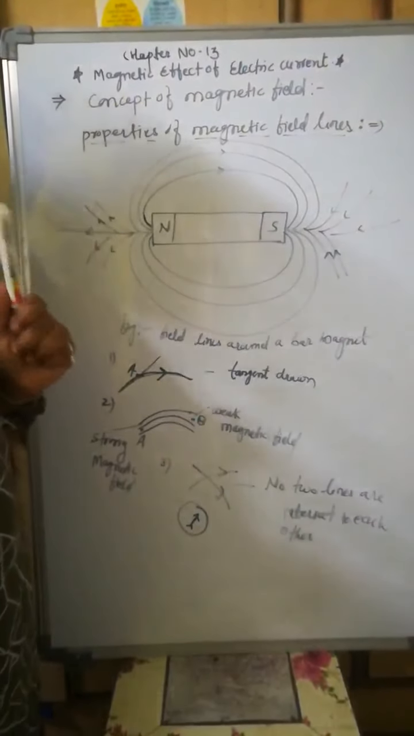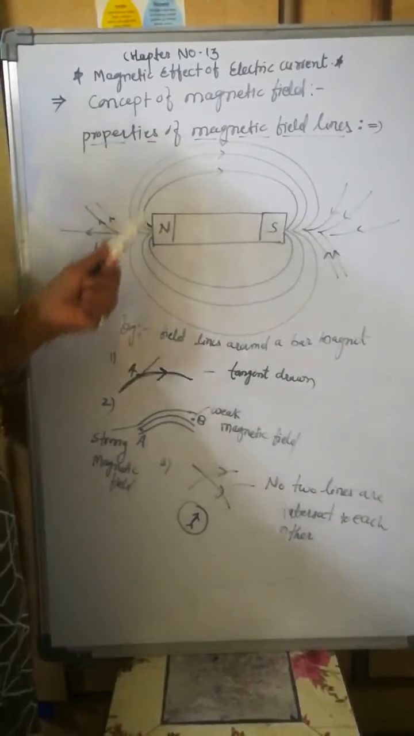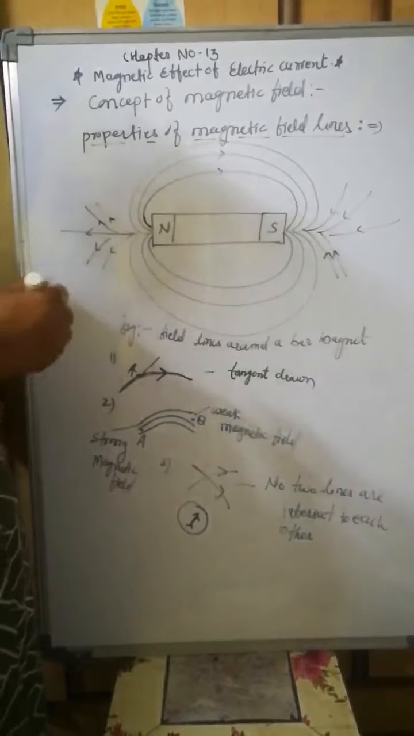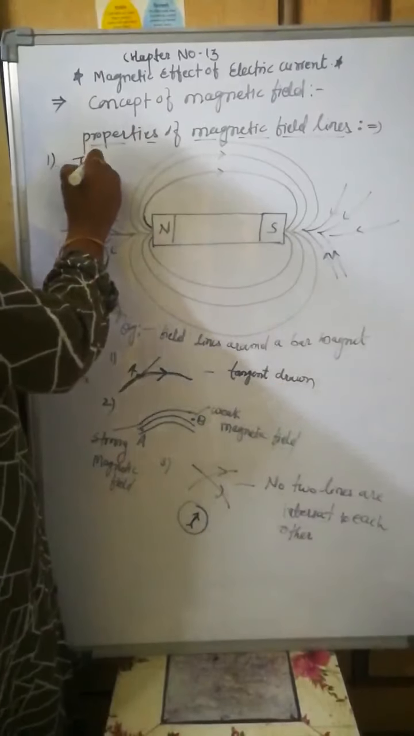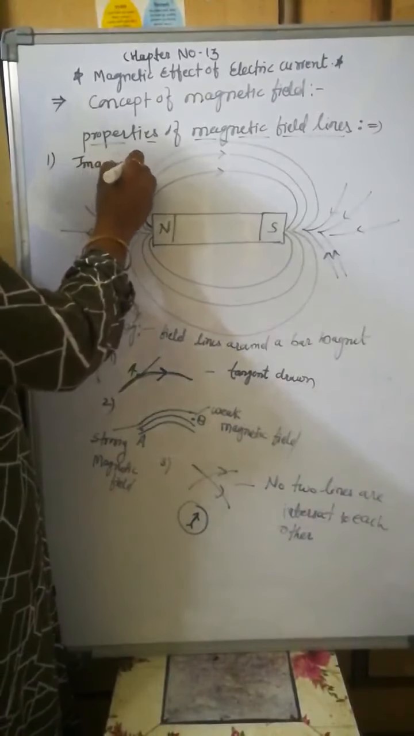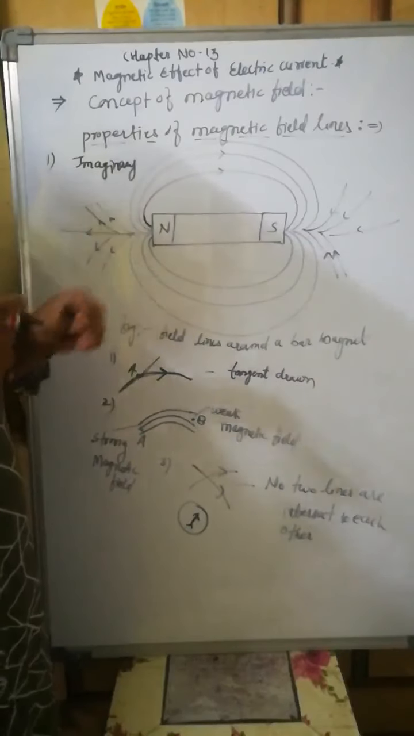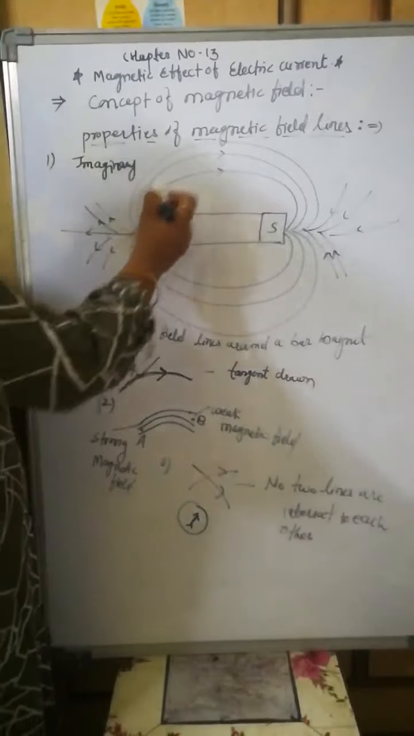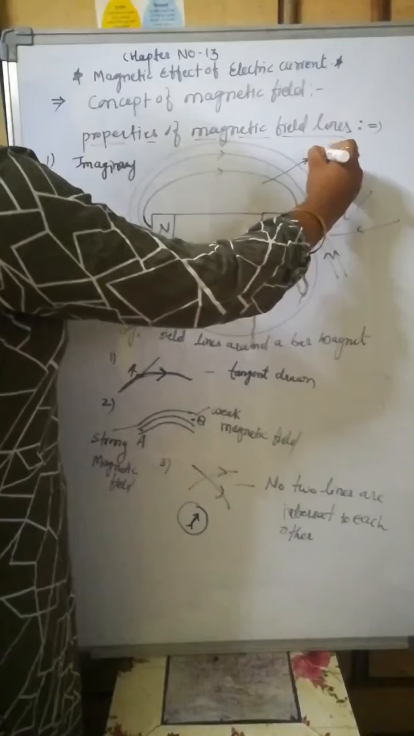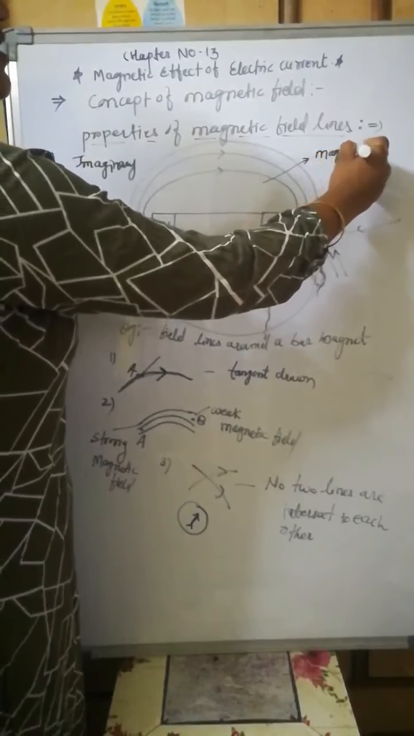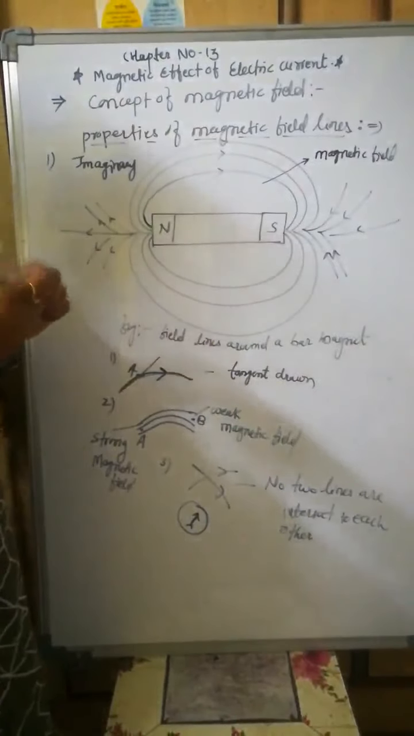Before going through the activity, we will discuss the properties of magnetic field lines. What are the different properties of field lines? The first property is that magnetic field lines are imaginary. They are not real. These lines are used to show the magnetic field in a given region and describe the magnetic field.